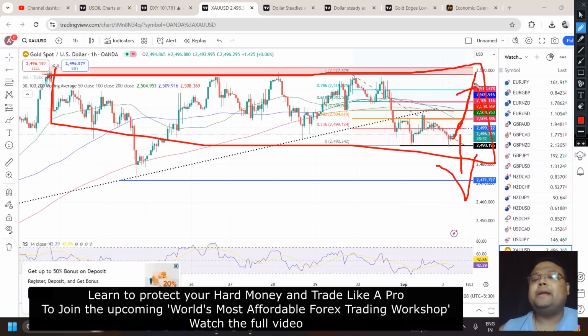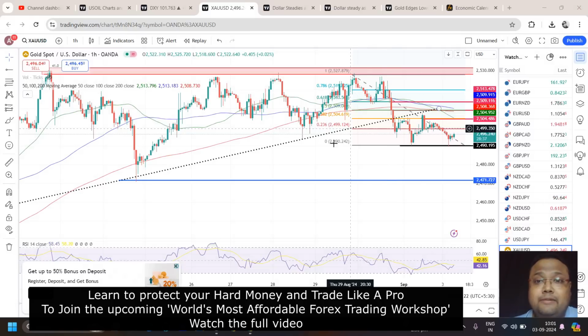And during the day or by the US session, if market breaks 2490, then obviously you will get a better entry. But do not be too greedy. Whenever you get an opportunity to exit, try to exit. Okay. And those who are looking for a fresh position in the market, try to stick to the levels.